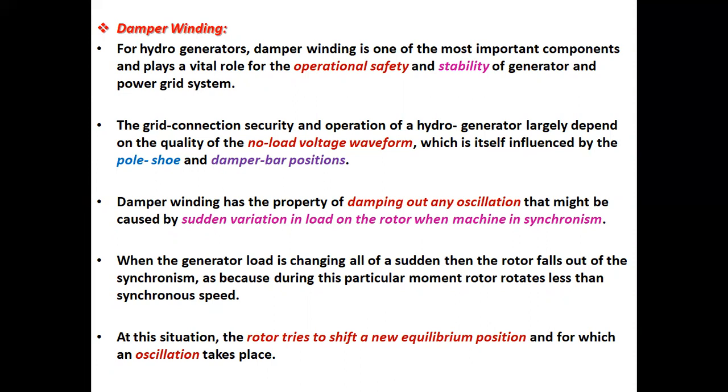When the generator load is changing all of a sudden, then the rotor falls out of synchronism because during this particular moment, the rotor rotates at less than synchronous speed. At this situation, the rotor tries to shift to a new equilibrium position and for which an oscillation takes place.